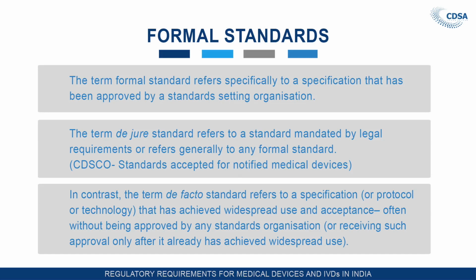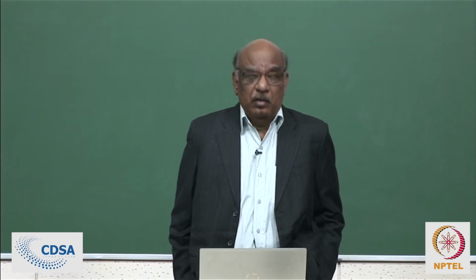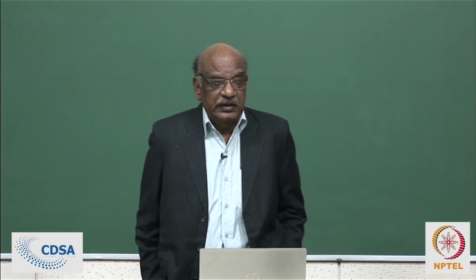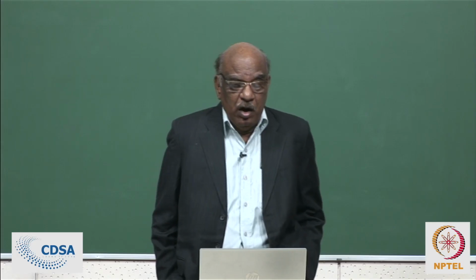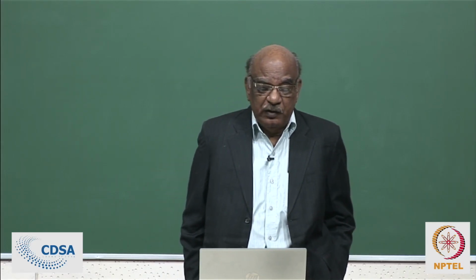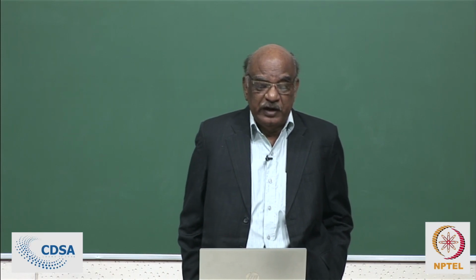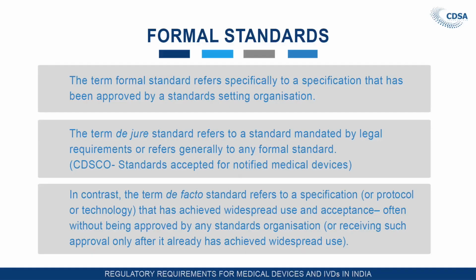In contrast, the term de facto standard refers to a specification, protocol or technology that has achieved widespread use and acceptance, often without being approved by any standards organization, or receiving such approval only after it has achieved widespread use. Now, what does it mean? A de facto standard is one which is in widespread use and has been accepted by the regulators and the government.